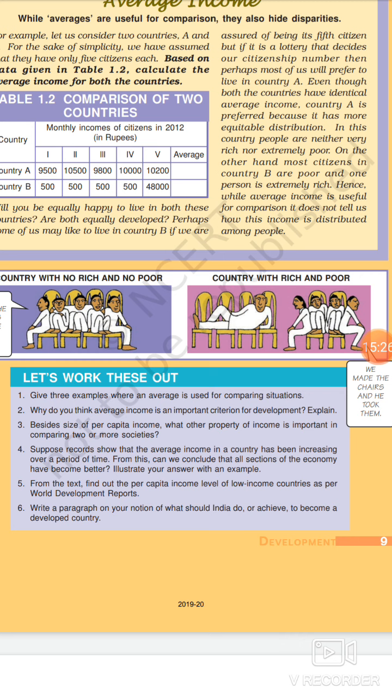In this question, we know that apart from per capita income, we also compare two societies, meaning we are comparing two nations or two states on the basis of equal distribution of income, because average income gives us an idea about how much people are earning, their per capita income.